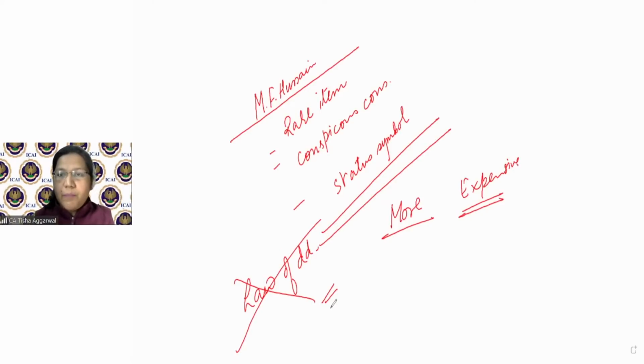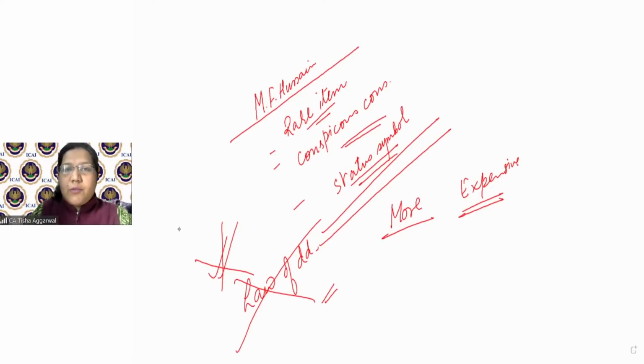When I talk about a painting by M.F. Hussain, it's a very rare item. It's a very conspicuous consumption. It is something of status symbol. So the more expensive it is, the more demand is going to be high. So my law of demand is going to be absolutely gone. Correct? So now let's come back to my topic.